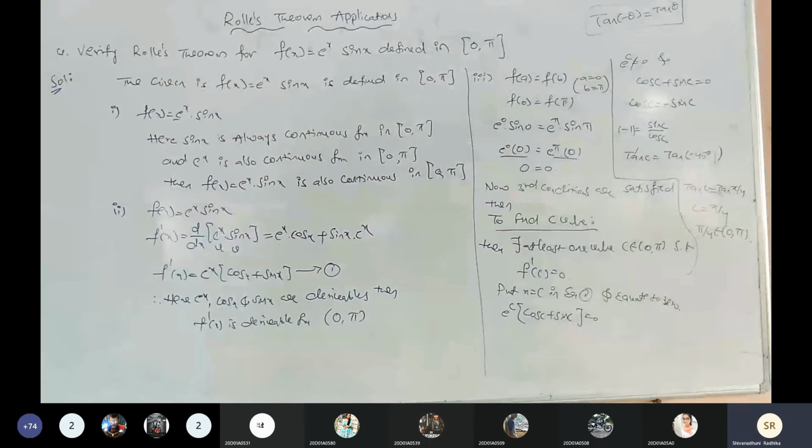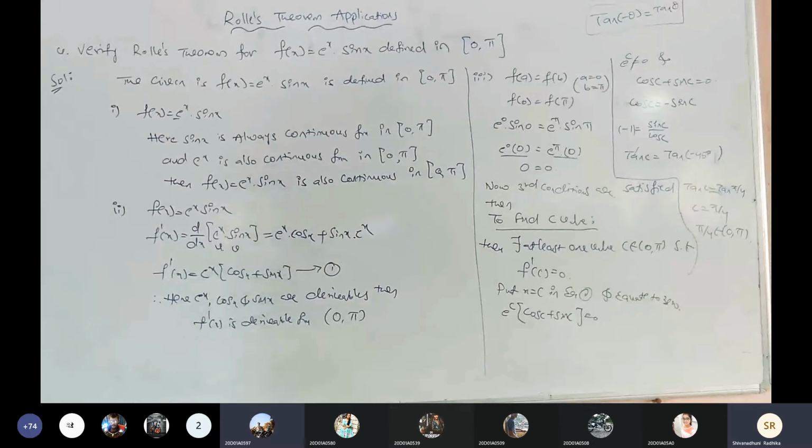Now take, copy the problem or screenshot. Line 97.